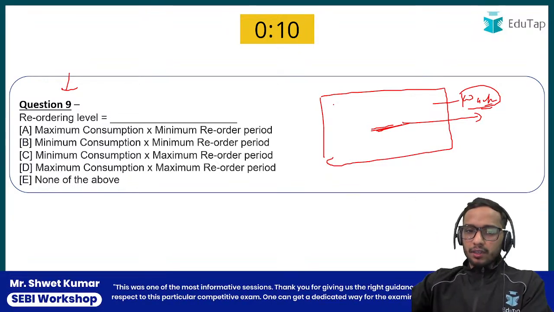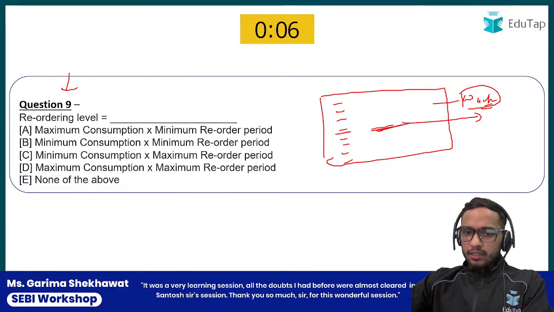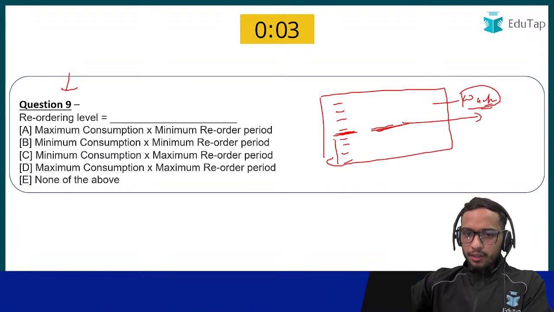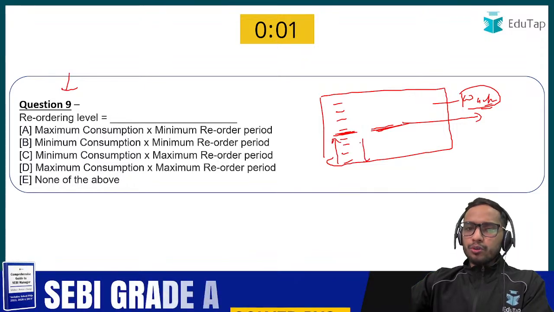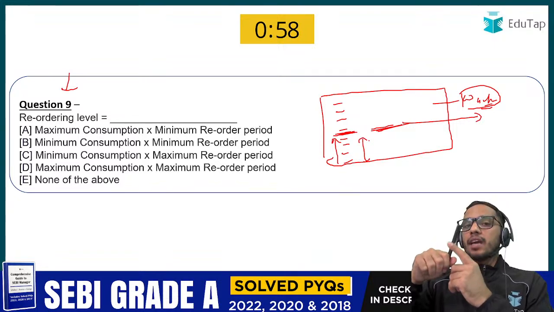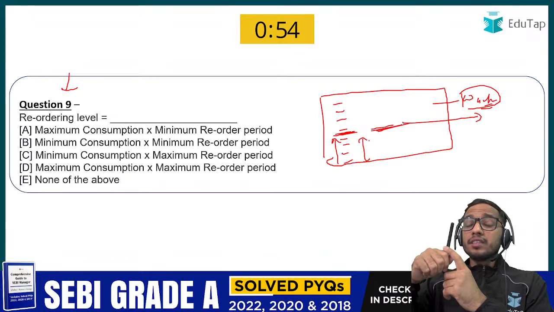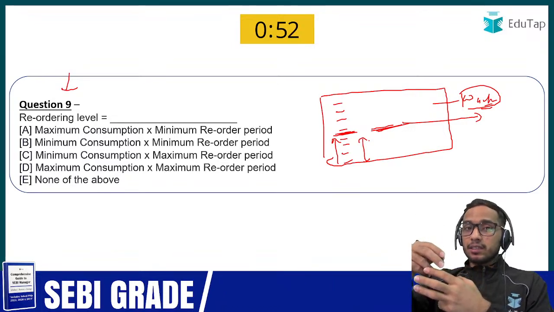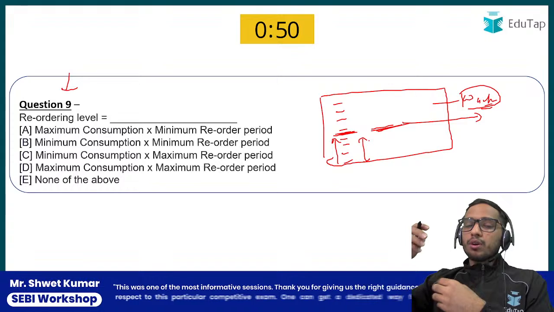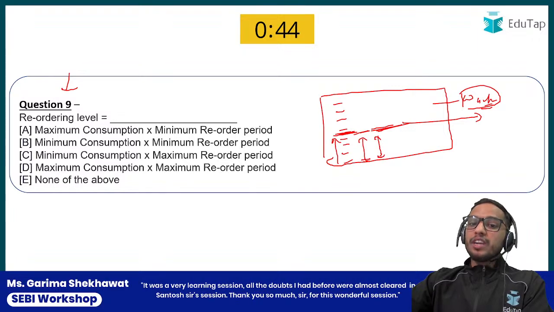Suppose we have this much inventory, okay? Now the reorder level is this level of inventory. What would you keep in your inventories as spare inventory, so that your inventories are not very low while you are selling, and you are not deficient in your inventories, right? So what is the level at which you are going to reorder